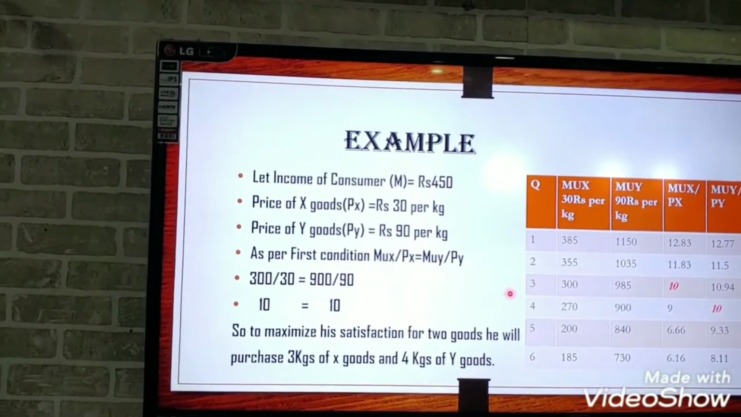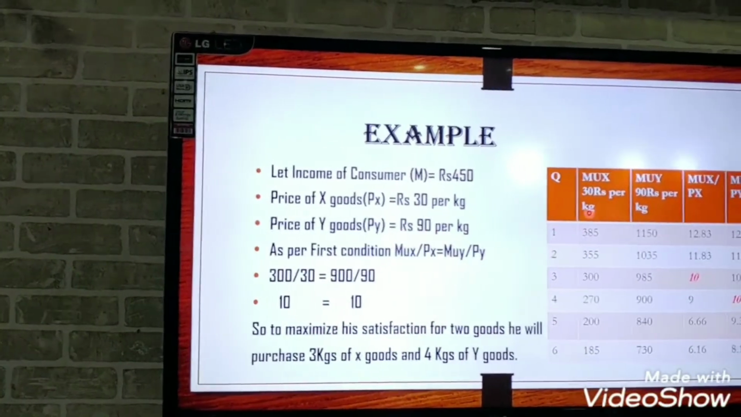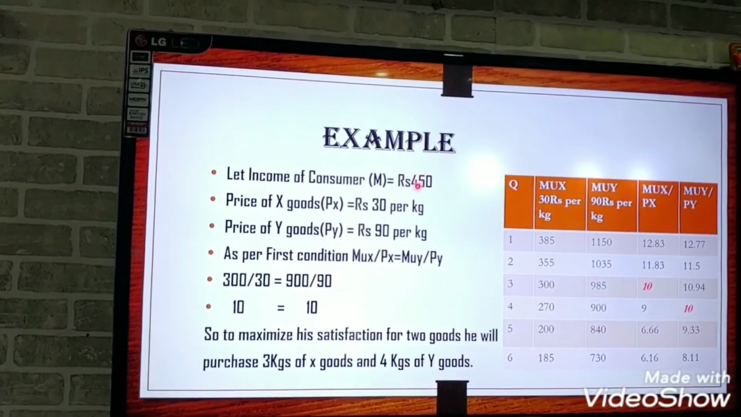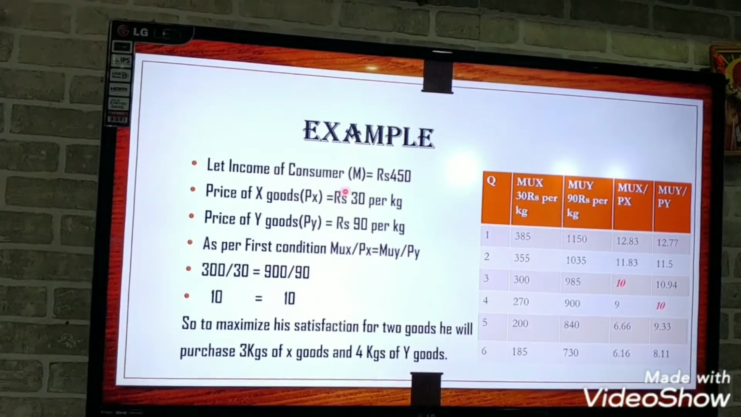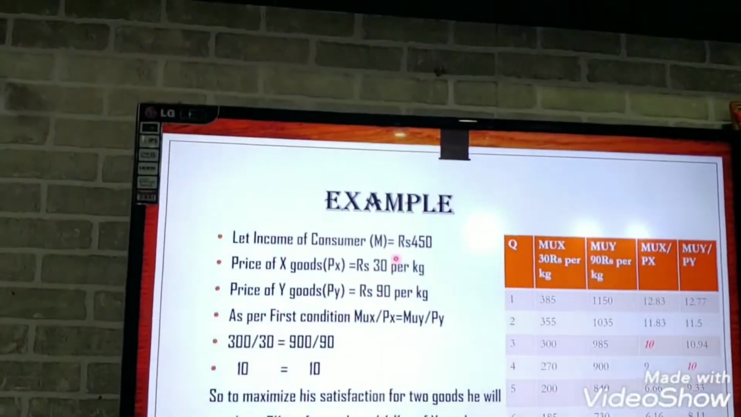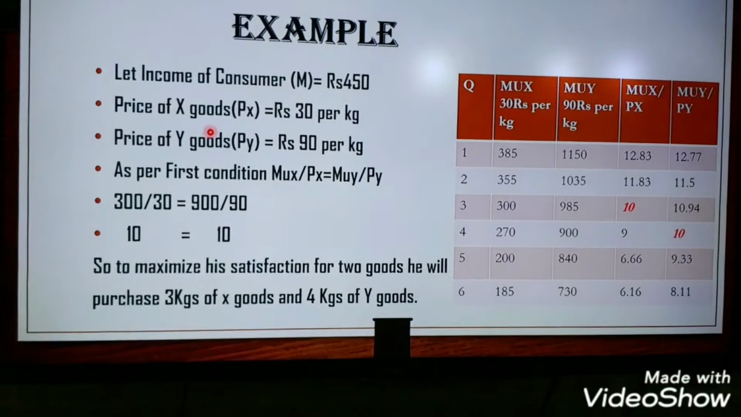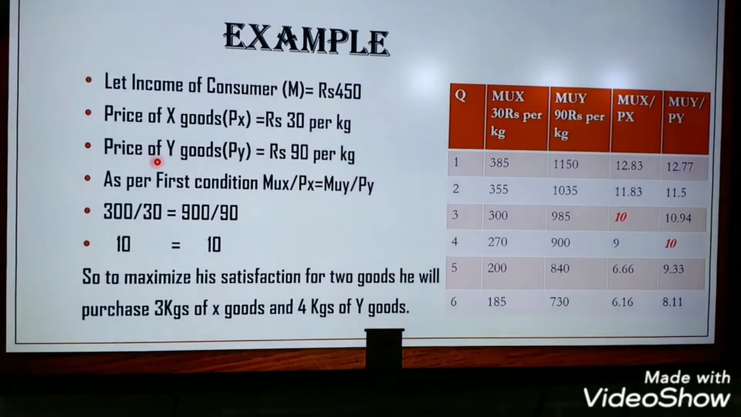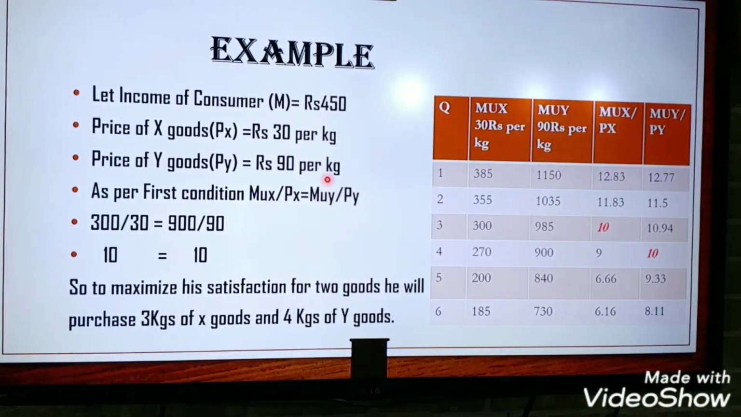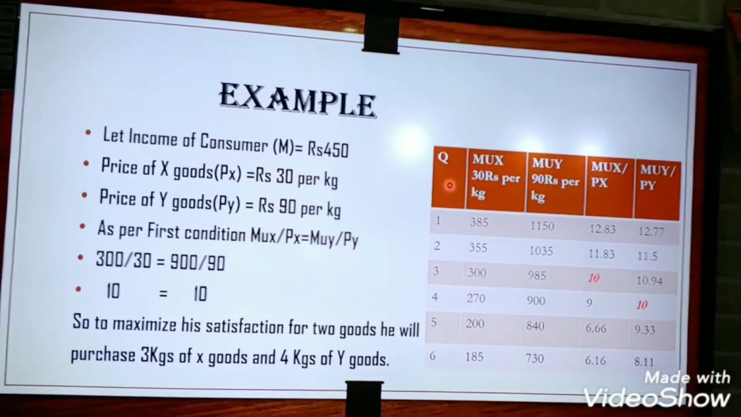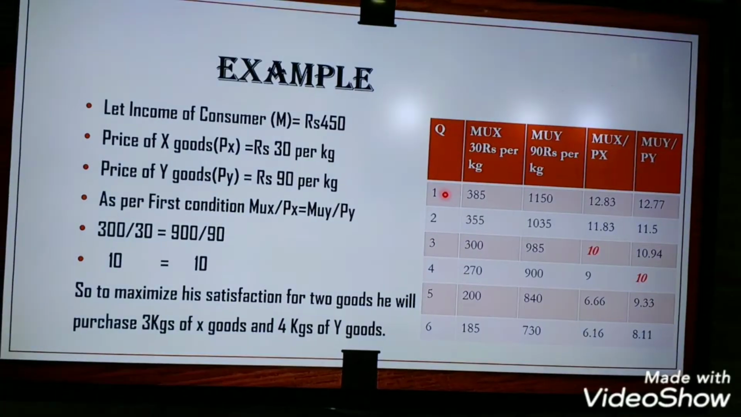Consumer's equilibrium in marginal utility analysis can be explained with the help of an example. So let us assume the income of a consumer is rupees 450. Price of X goods, that is per kg, is 30, and price of Y goods is 90 per kg. Here the quantity is in kg, that is 1.